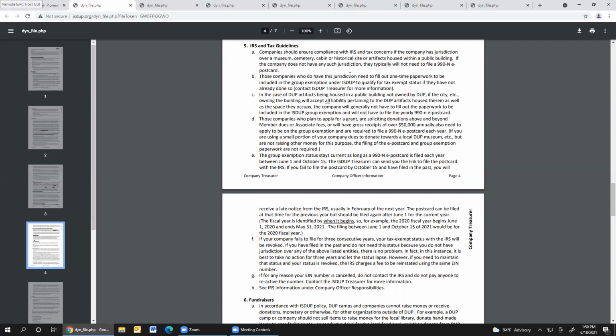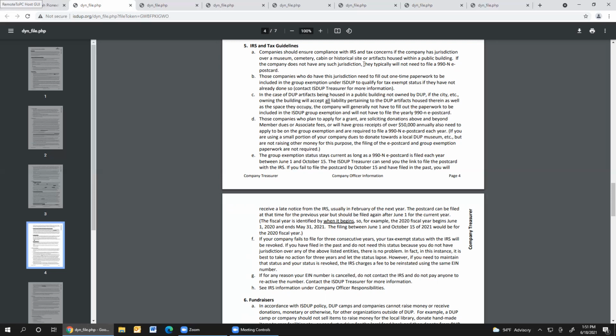If you are a camp and you're going to be turning in your annual financial review by June 15th, there's a place on there where you have to notate whether or not you have to submit that 990N e-postcard, and I'll show you that in just a minute. If you have done that between June 1 and June 15th, you can notate that yes, you need to do it, and yes, you have turned that in to us. It's the same with the company. That report is due June 30th. If you can file that 990N e-postcard prior to June 30th, then you can notate it on that report. The same goes for the satellite annual financial review. That really helps me so that I do not have to do a lot of checking back.